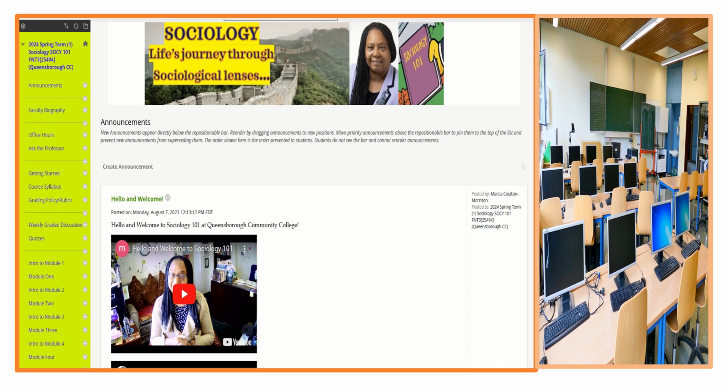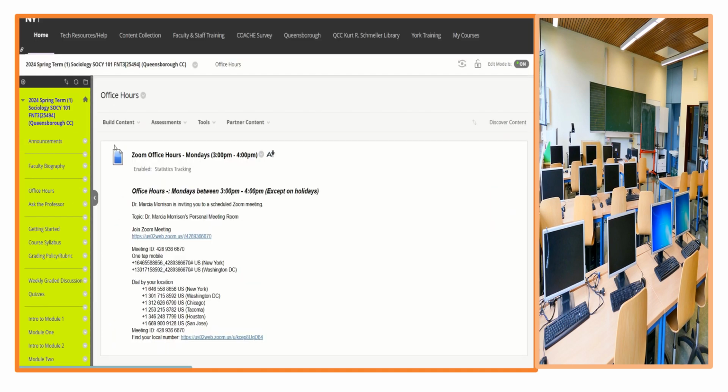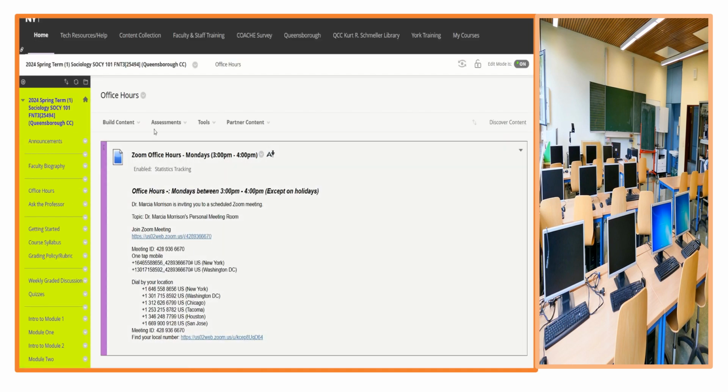Now, you will log on to Blackboard. Of course, you've logged on to Blackboard, you're here, right? And to the left of the screen, you will find buttons that indicate what is happening. So if you want to see the announcements, you click on the announcement button and the announcements will come up. If you want to look at my office hours, you click on the office hours button and my office hour comes up. So you will see not only the day, but the time for the office hours.